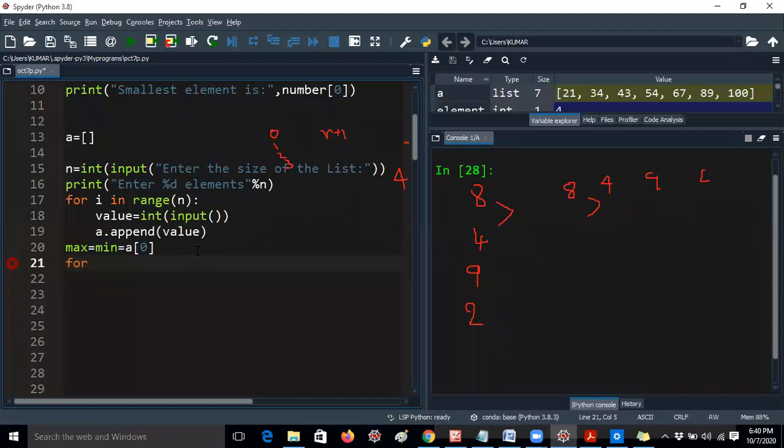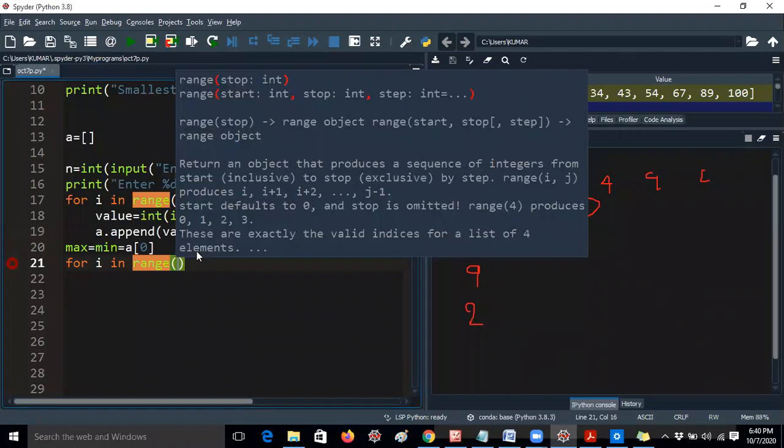Here I have to check 4 values. Then you need a for loop, i in range of... So here what element do I have to give again? Here we have to check. So you just give...